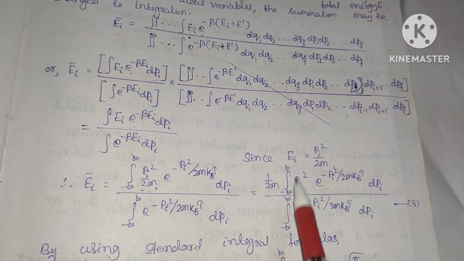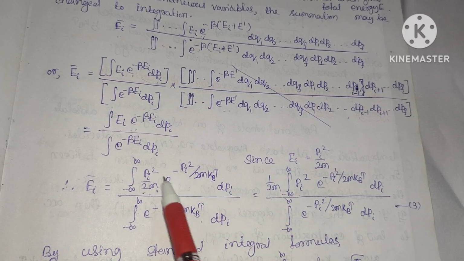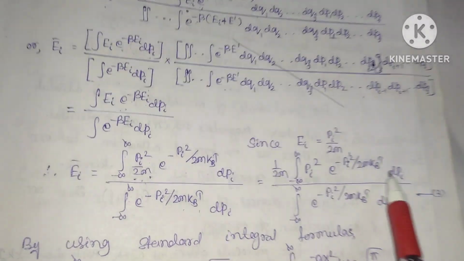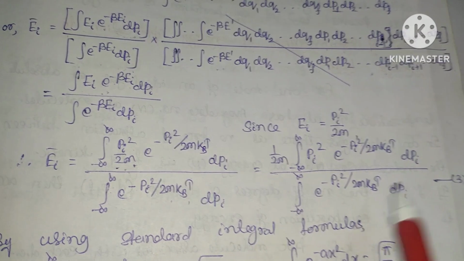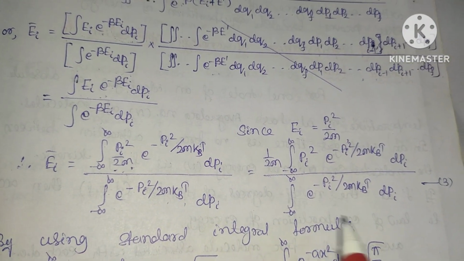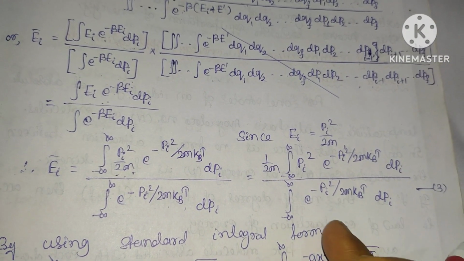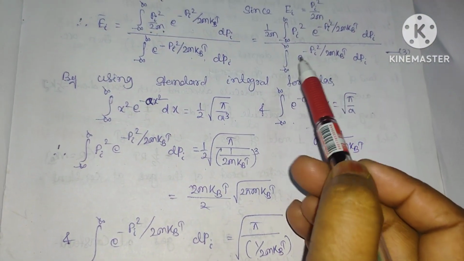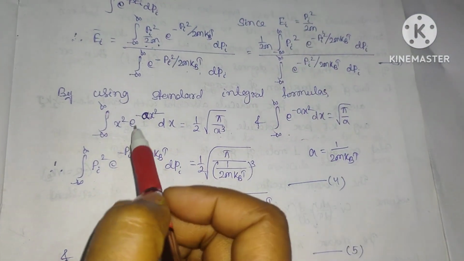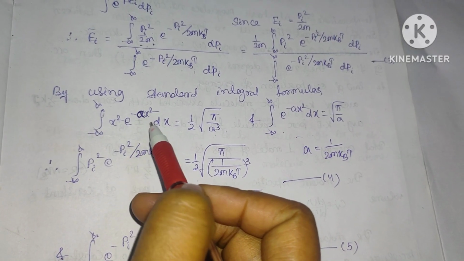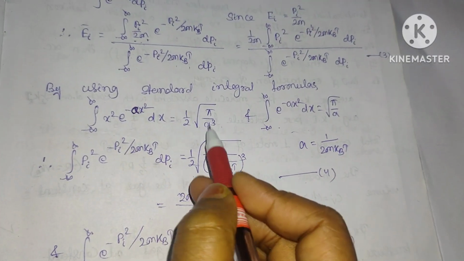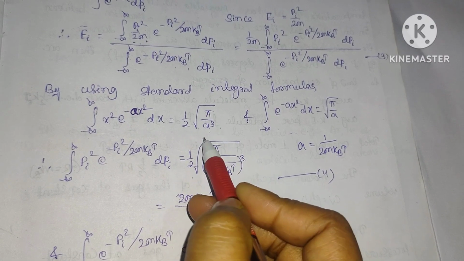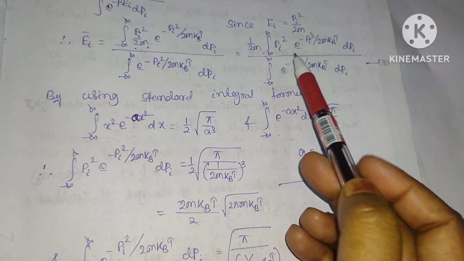So this will be minus infinity to plus infinity integration over pi square exponential minus pi square by 2m kt dpi, divided by the integral of exponential minus pi square by 2m kt dpi. By using the standard integral formula, the integral of x square exponential minus a x square dx is equal to 1 by 2 root pi by a cubed.